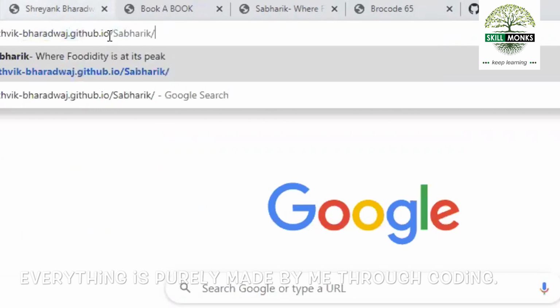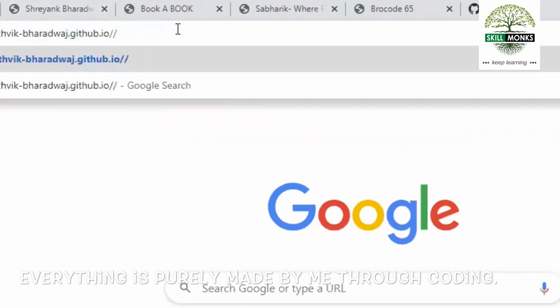Yeah, this is it. This is the hotel's name, which I'll change with my portfolio and so on. I can open my portfolio, my brother's website, or the startup idea, that is Book a Book, and so on.